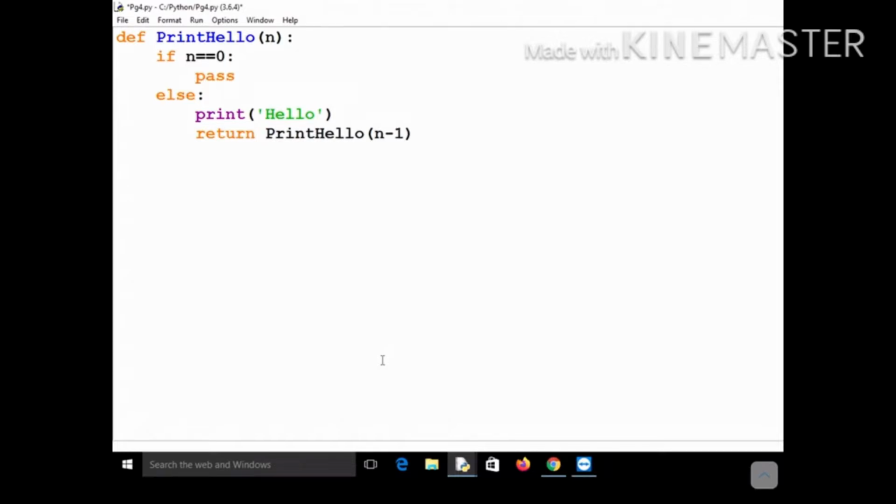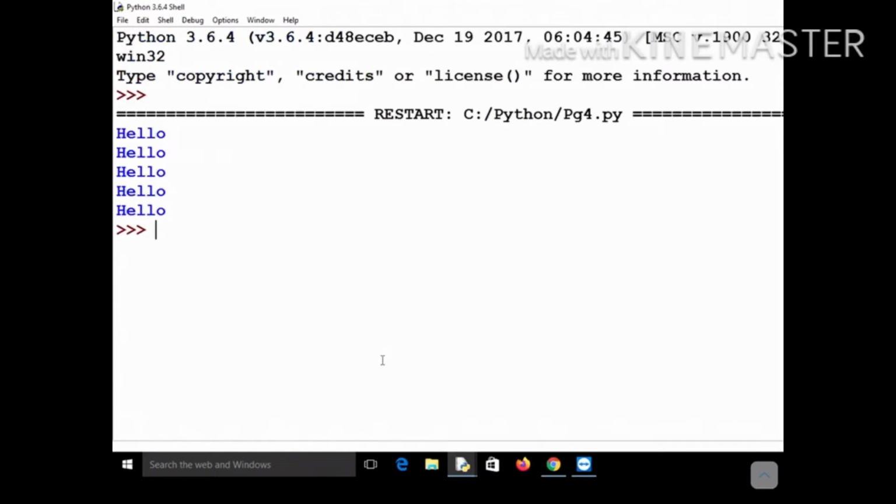This is a very important thing to understand, that in previous cases what was actually happening is that, for example, I had given you... okay, so first let me run this program and then I will come to this point. So let me run this print hello program with the parameter 5, and as per our opinion it should print hello 5 times, isn't it? So let me run this, and you can see that this is printing hello 5 times on your screen.